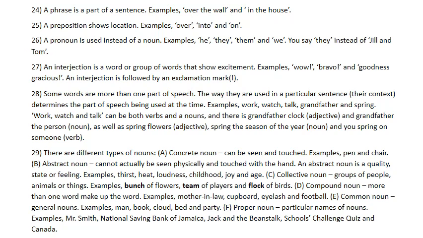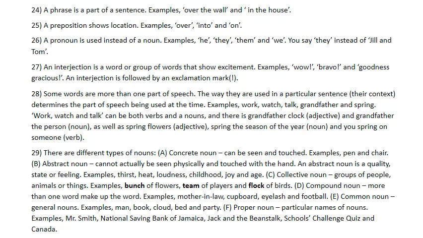Collective nouns are groups of people, animals, or things. Examples: bunch of flowers. Bunch is a collective noun. Team of players and flock of birds. Compound noun, that is more than one word make up the word. Examples: mother-in-law.